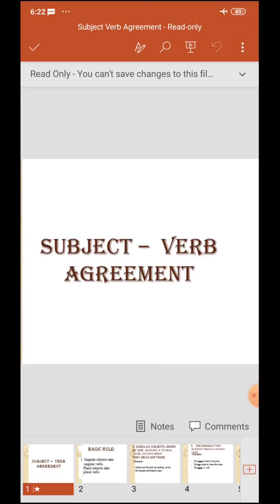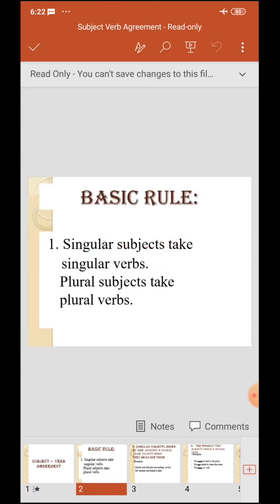In this module, I'm going to start with subject verb agreement. A verb must agree with its subject in number and person. That is, the verb should be of the same number and person as the subject. So for this, we have certain rules.